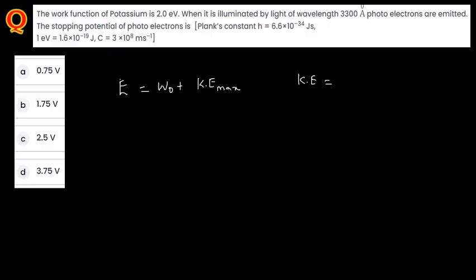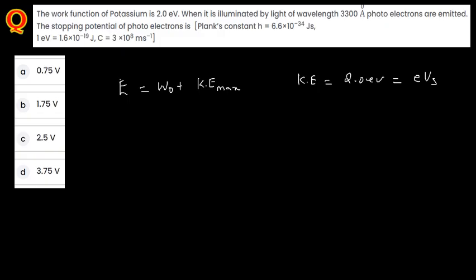See, the work function is the minimum energy required to remove the electron from the metal surface. When you give this much, 2 electron volt of energy, that will provide the work function to remove the electron, so that will be equal to electron volt. See here, so this kinetic energy will be equal to an electron volt.